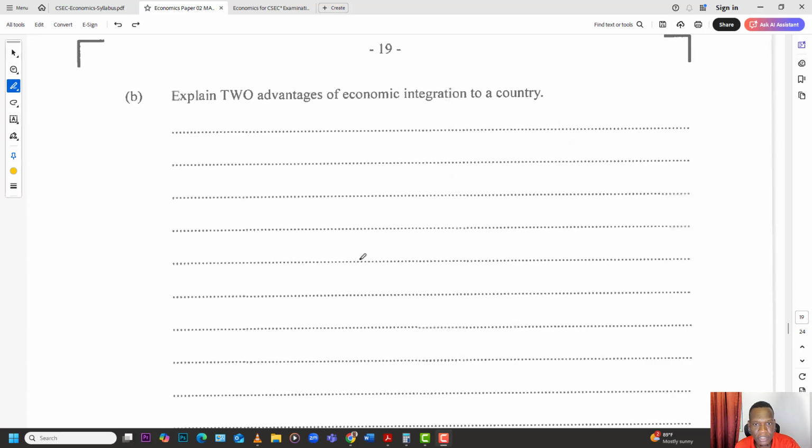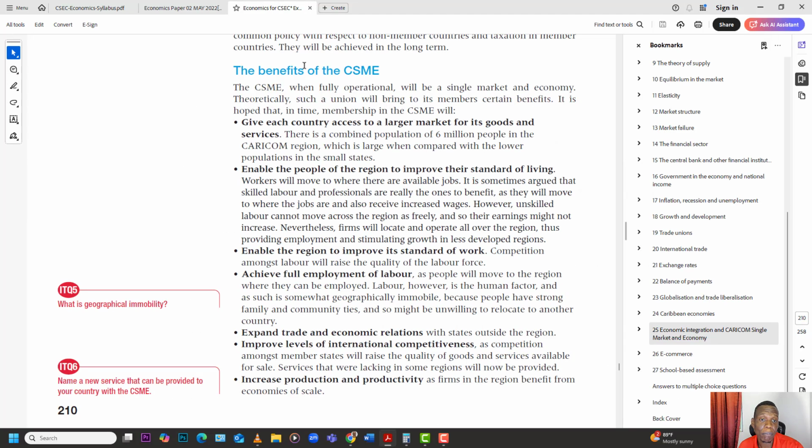Explain 2 advantages of economic integration to a country. We know what they are talking about here. Of course, they're talking about the CSME, CARICOM in the region, all of us coming together as one economy. And so you can see certain advantages. The book has a whole bunch of them from the CSME perspective, so let's look at some of them.